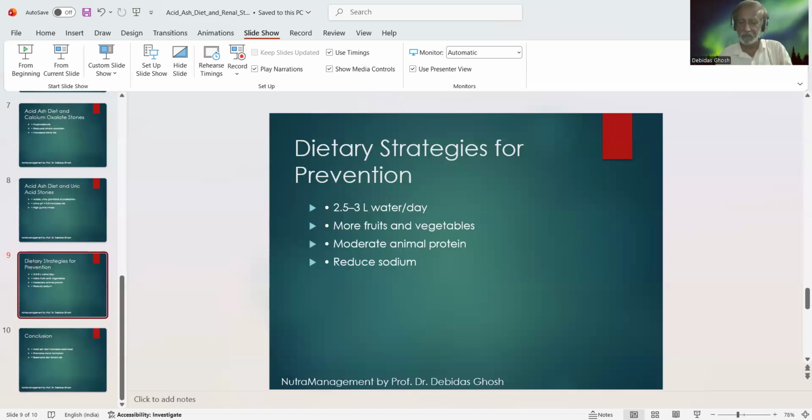Sodium intake should be controlled because high sodium also favors calcium excretion in urine. And such high calcium excretion again aggravates the calcium oxalate crystal formation.